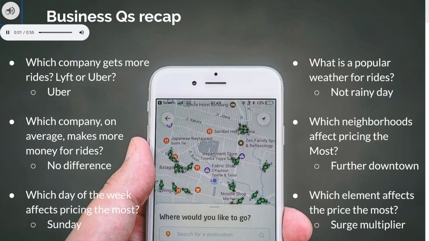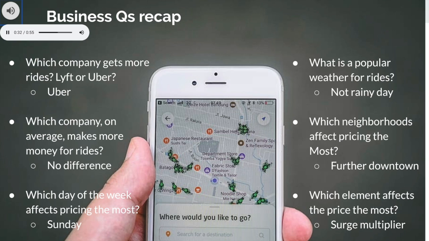Here's our business question recap, and I will walk you through our findings. Firstly, we found that Uber does have more demand, although Lyft usually pays its drivers higher. We also found that Lyft has a stricter car requirement in comparison to Uber. Moreover, Sunday has the strongest relationship with price. Next, the amount of rain did not significantly affect the amount of rides. This may be due to the fact that more people are staying inside during rainy days.